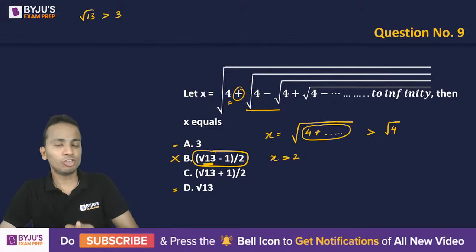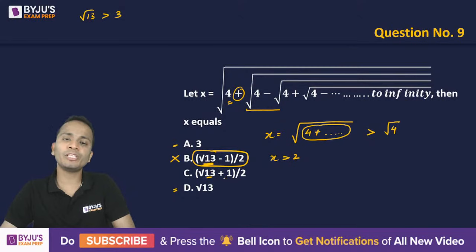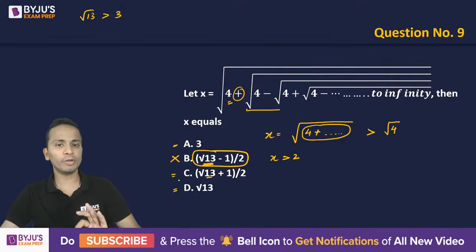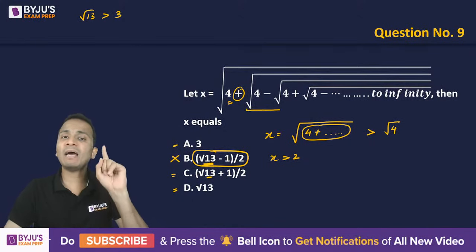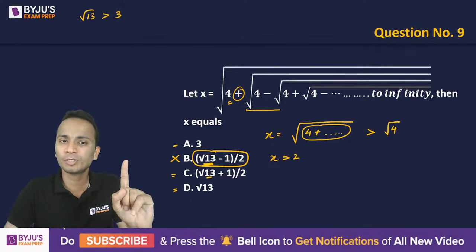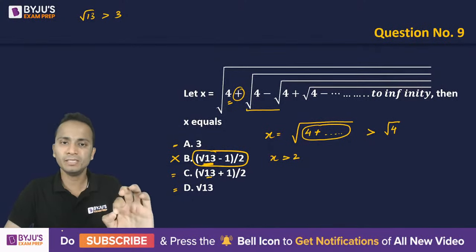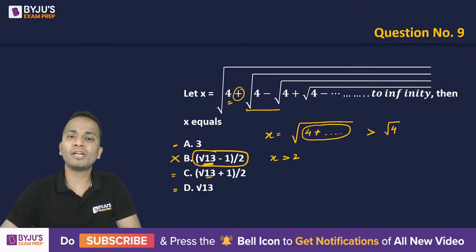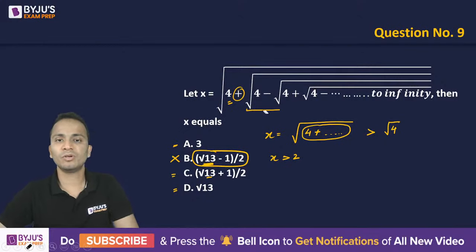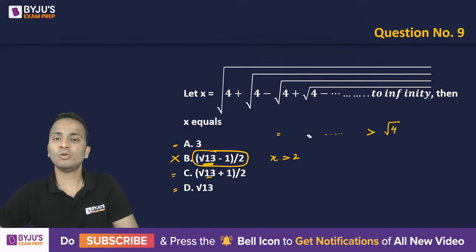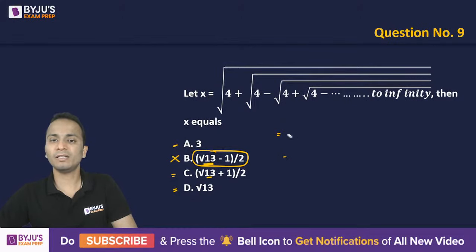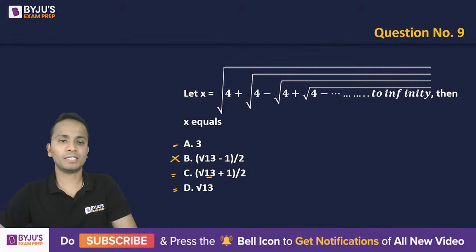Option C: 3 point something plus 1 is 4 point something, divided by 2. So yes, I can keep this option. For the time being, I am able to eliminate one of the options, that is option B. Now let's move further and look at the upper limit of this value. Are you able to understand this part? Let's look at the next part. So option B is eliminated.